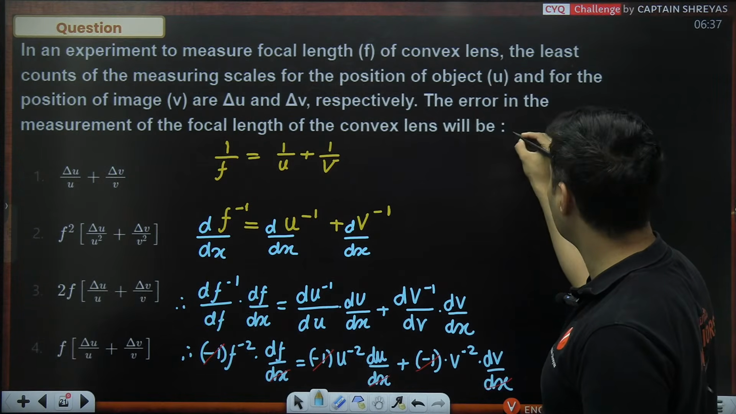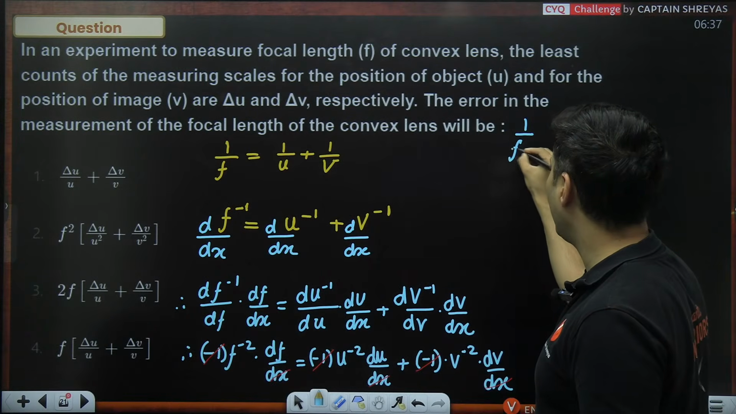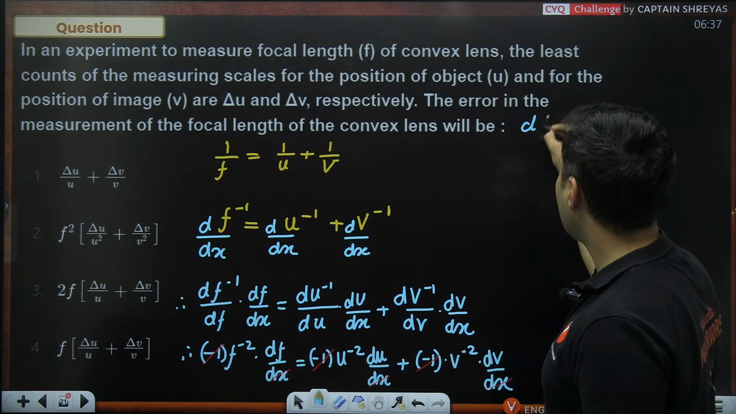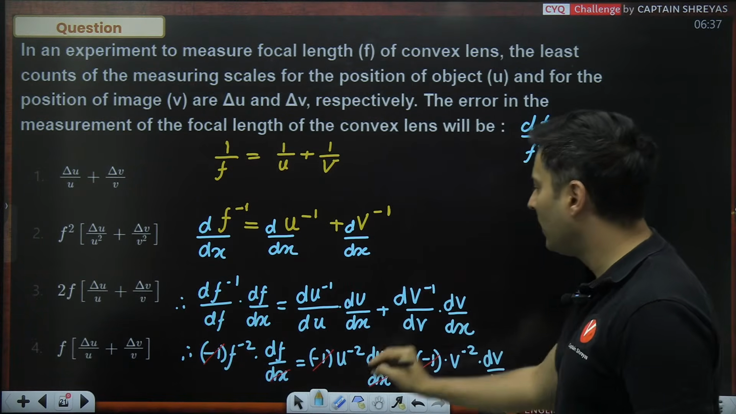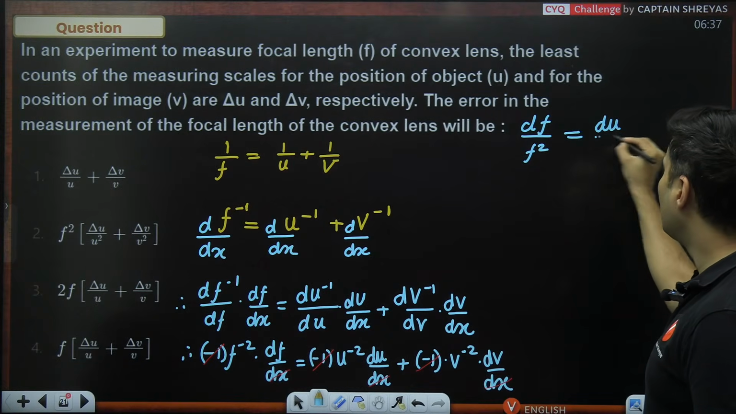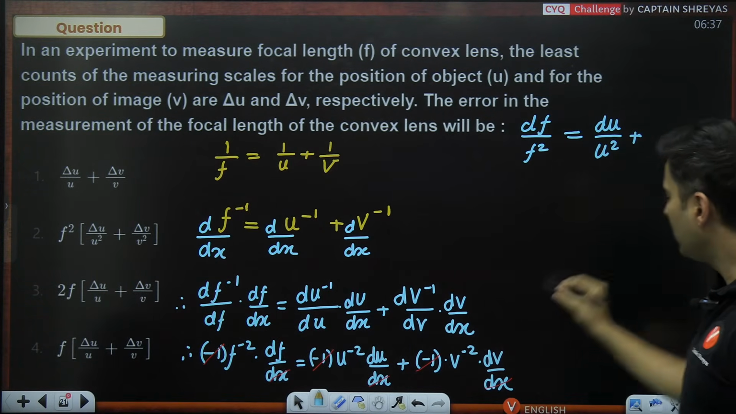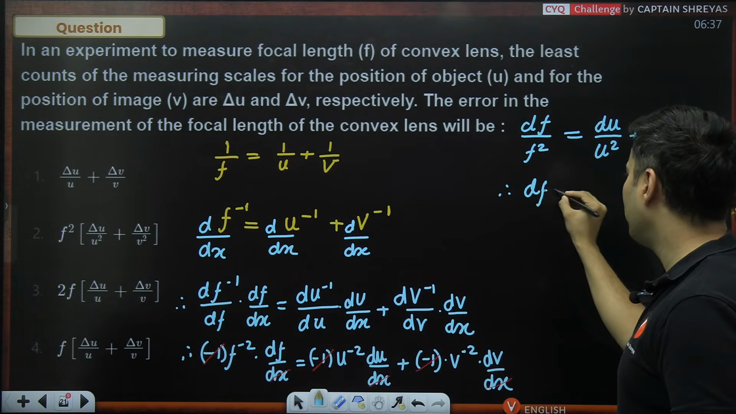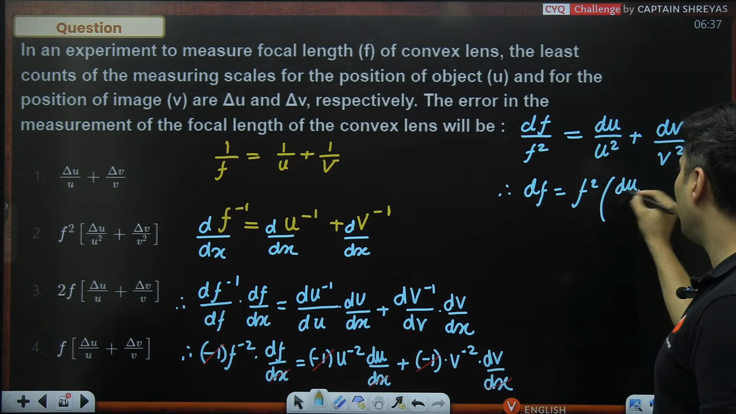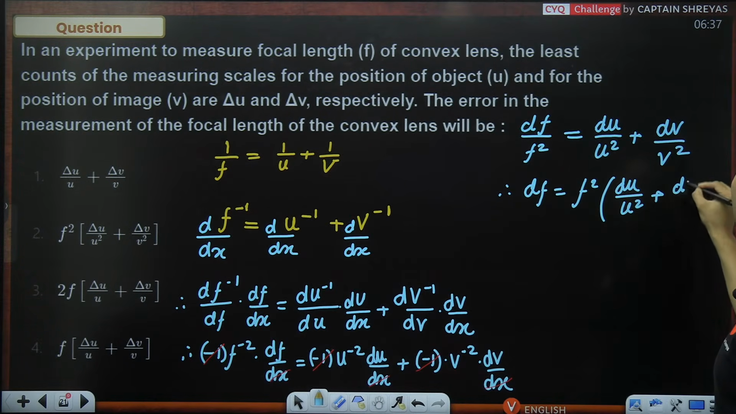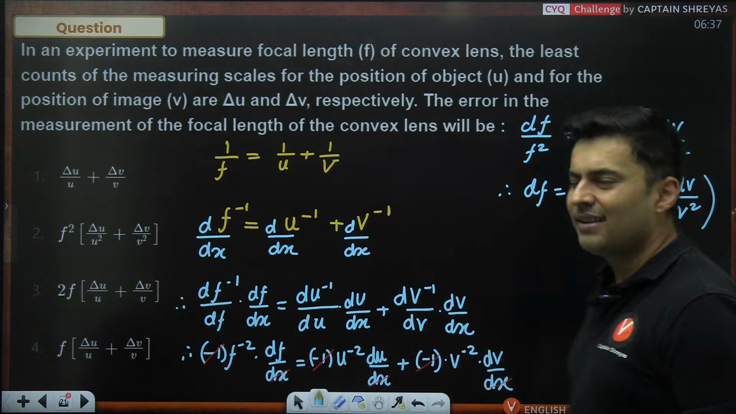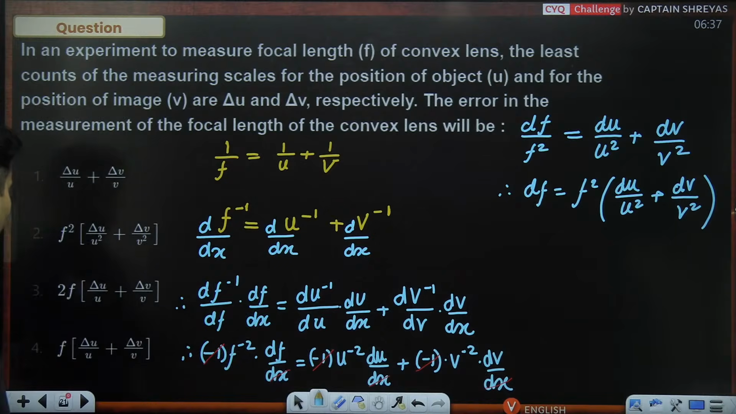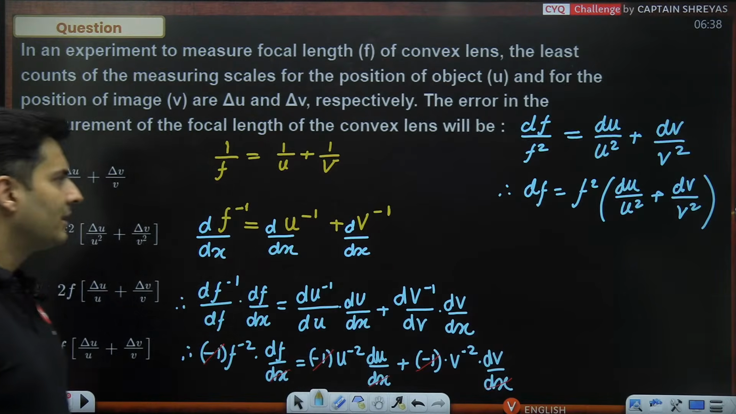We have f raised to minus 2, so I can make it as 1 by f square, and df is there. So basically, this will become df by f square is equal to du by u square plus dv divided by v square. So therefore, df will be f square times du by u square plus dv by v square. Now du is the error in u, dv is the error in v, df is the error in focal length. So I think there is a formula looking exactly like that, which is option B, of course. There you go, option B.